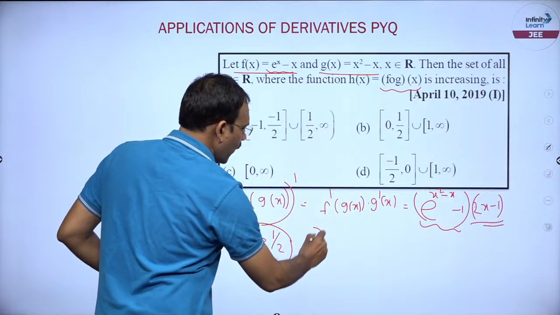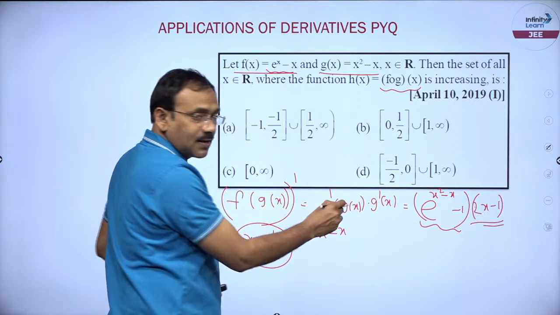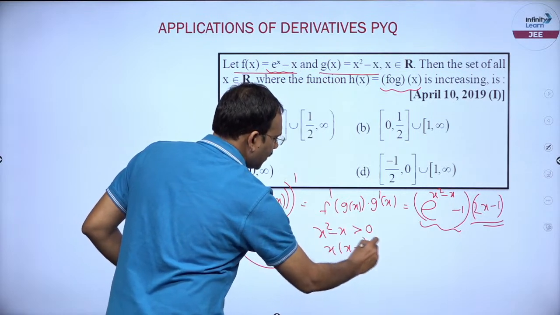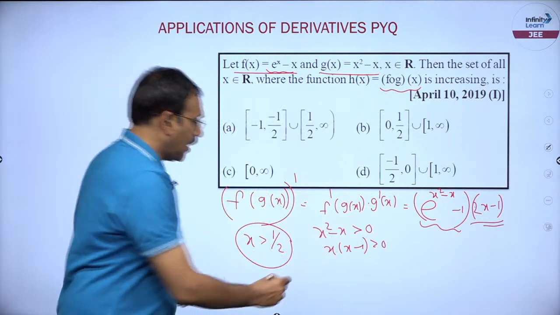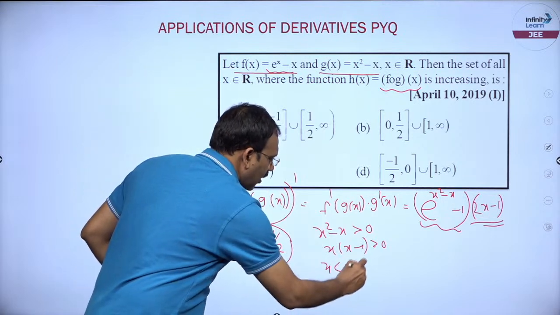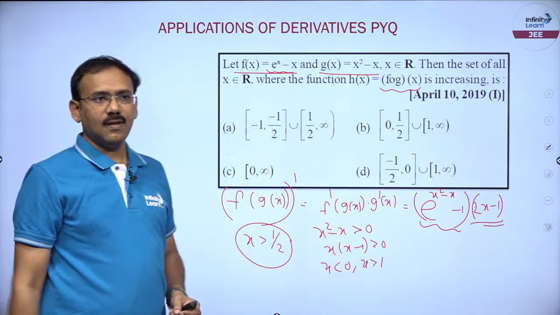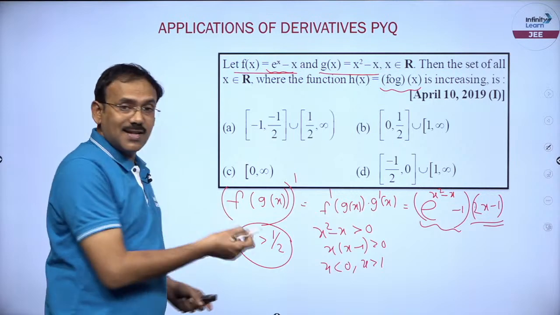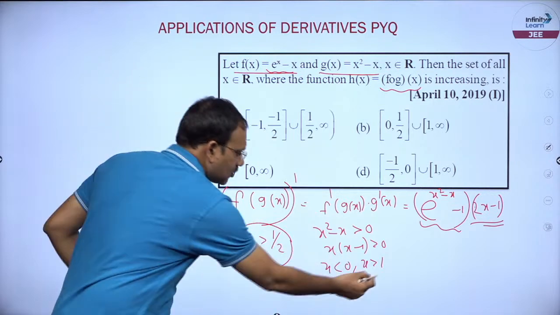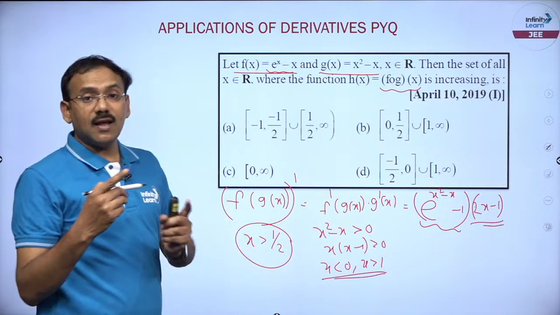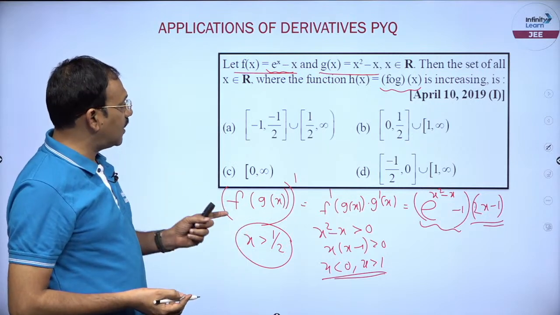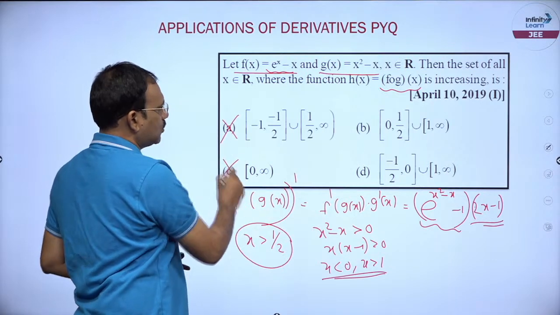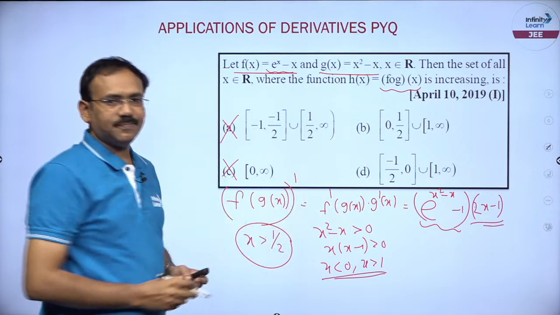This is positive when x square minus x is greater than 0, that is x into x minus 1 greater than 0. That means x less than 0 or x greater than 1. What is the common solution, dear friends? x greater than 0, x greater than 1 by 2 case, this is the solution set. So, x greater than 1 should be taken. x greater than 1 is possible in these two options. You can simply remove these two, either this or this is the answer.